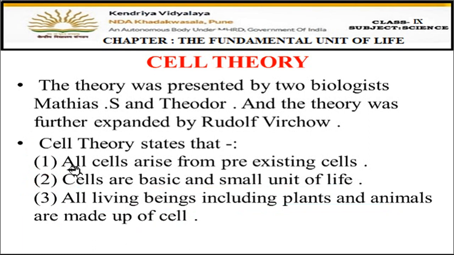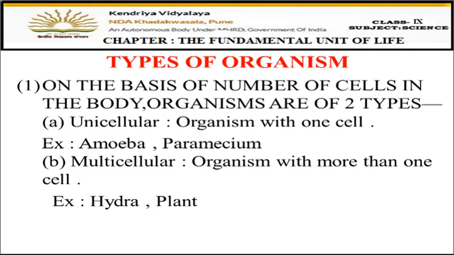If the question comes, what is a cell theory? You have to write these 3 points. Cell theory states that all the cells arise from the pre-existing cells, means the older cells divide and give rise to the new cells. Then cell is the basic unit of life, and all the plants and animals are made up of cell. Now let's see the next slide.